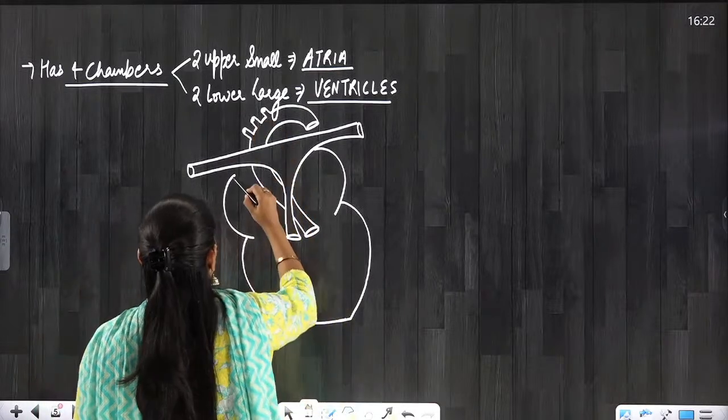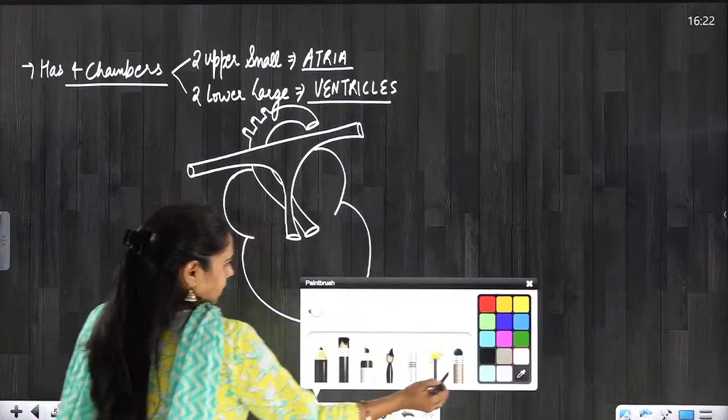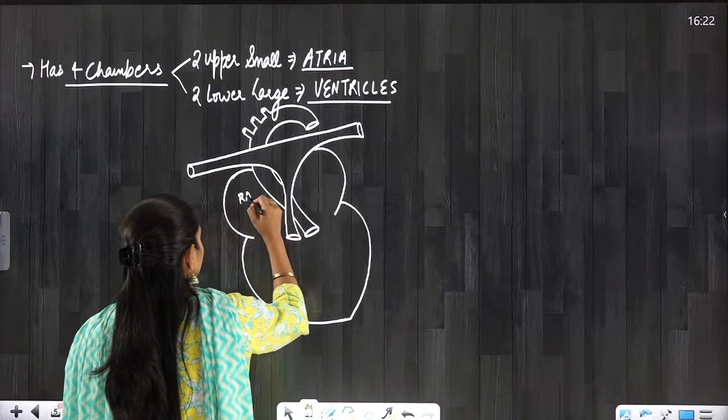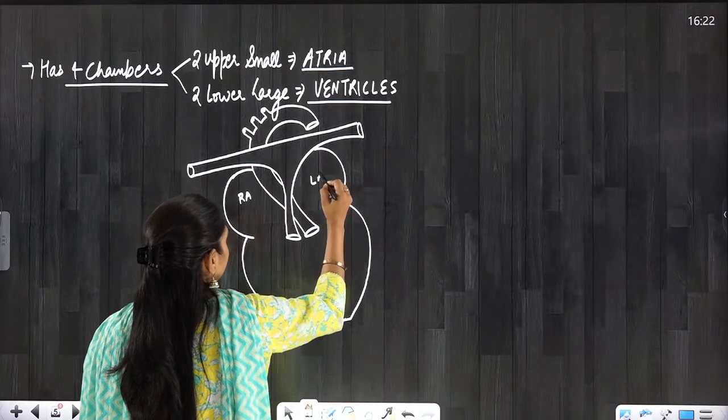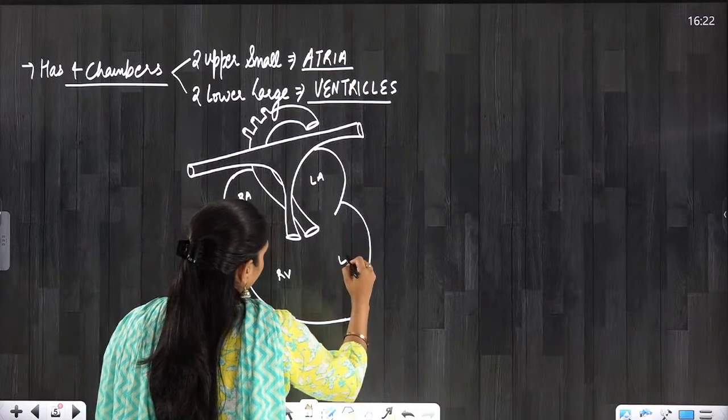Okay. So now you can see here I have drawn, this is right atrium, this is left atrium, this is right ventricle and this is left ventricle.